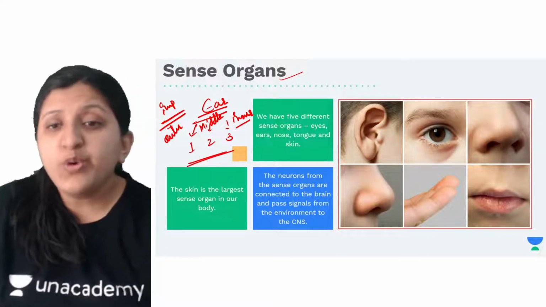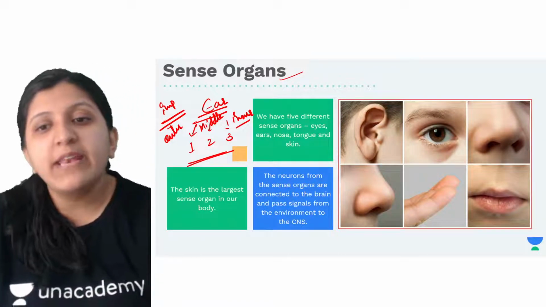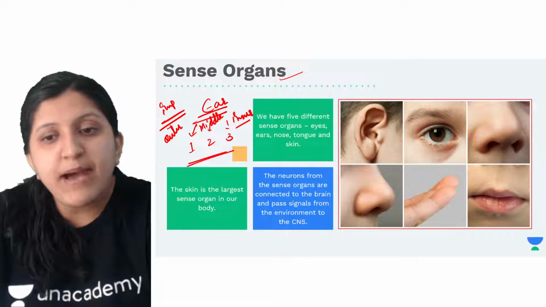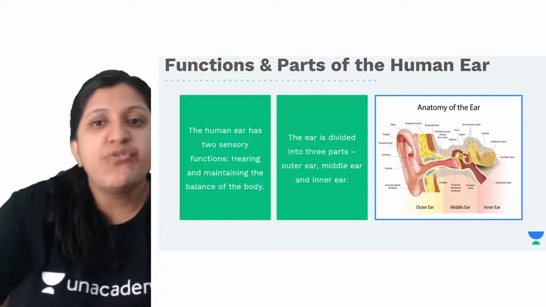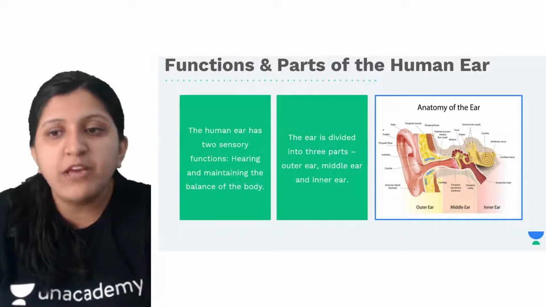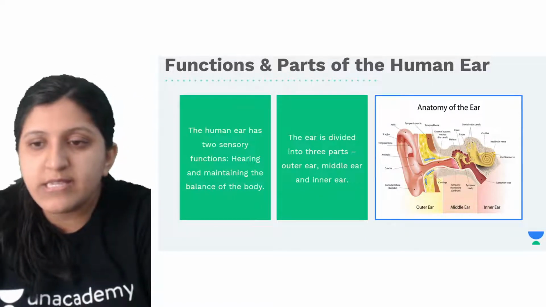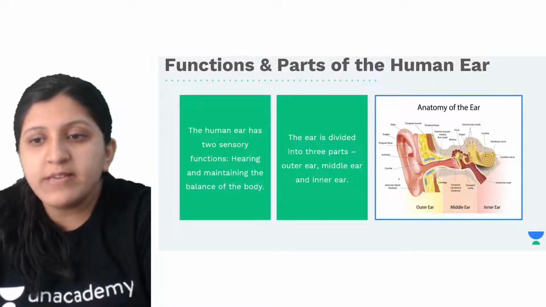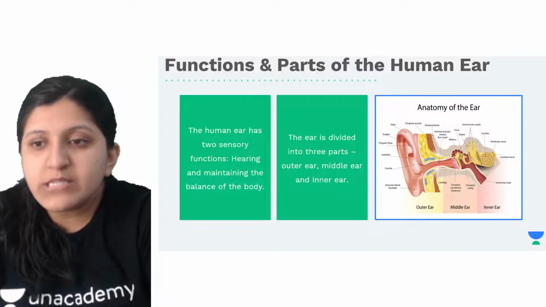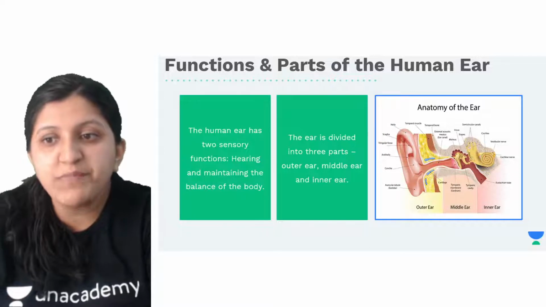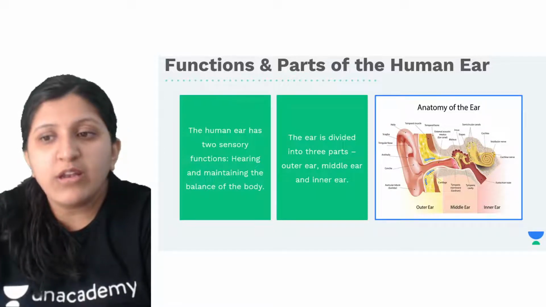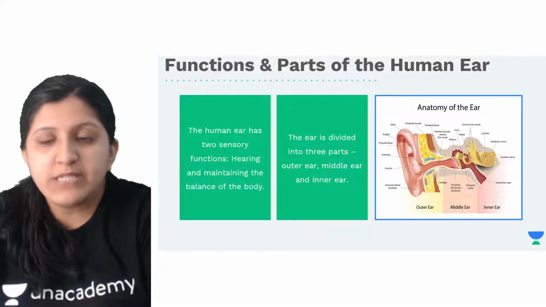The neurons from the sense organs are connected to the brain, and they pass signals from the environment to the central nervous system. For the functions and parts of the human ear, you can see here the pinna and the auditory canal, and this structure over here that looks like a snail is the cochlea. We can also find the semicircular canals.